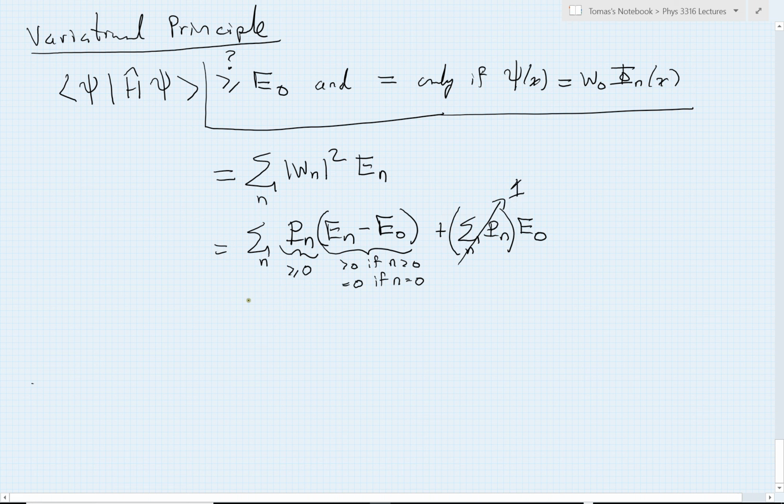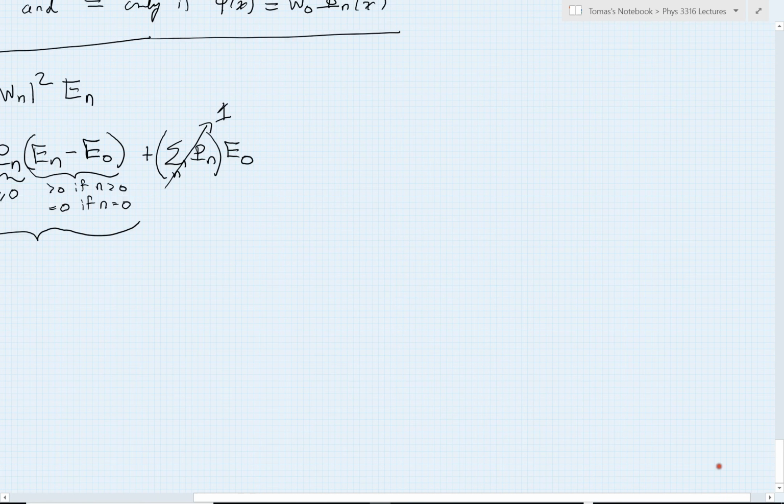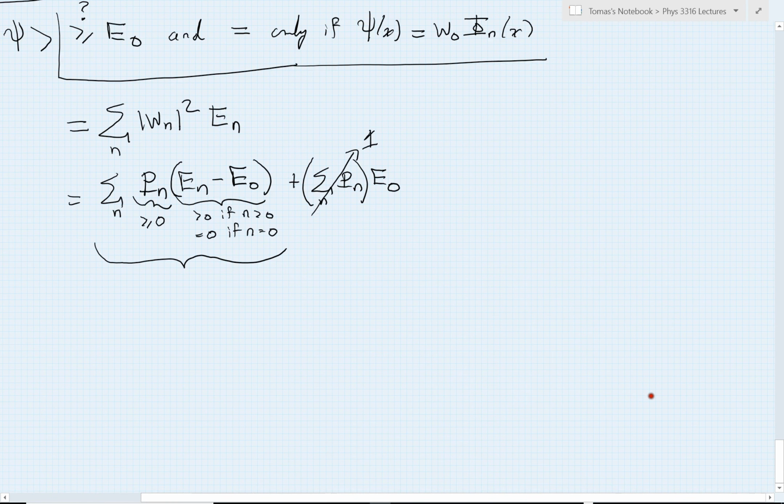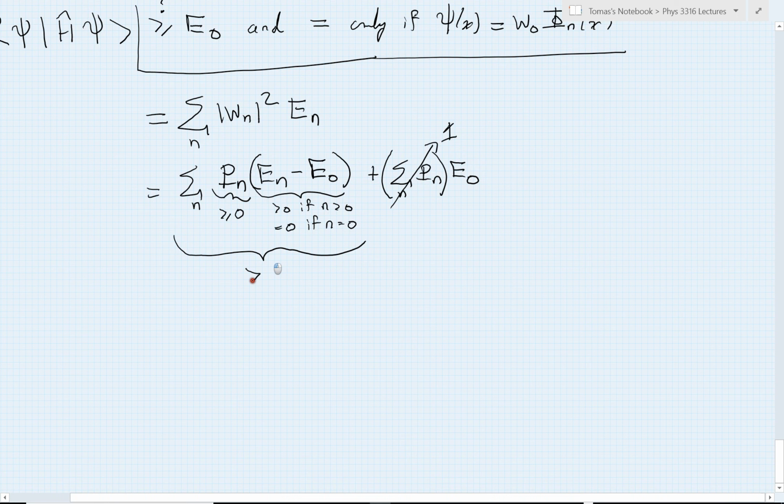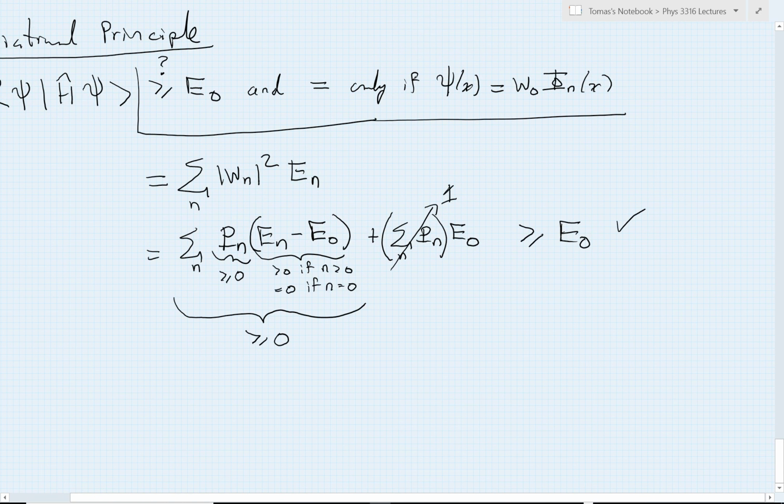Now, looking at what I know from these terms, you can see that these terms here are always at least 0 or might be 0, and they're multiplied by other terms that are always 0 or at least 0. The point is that every single one of these terms is definitely going to be greater than or equal to 0, so therefore the first thing we can conclude is that this result must be at least as much as E0, because these are at least 0. And that's the first half of what we wanted to prove, right? That it's always greater than or equal to E0.